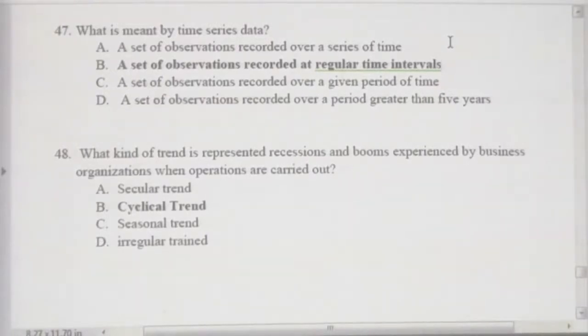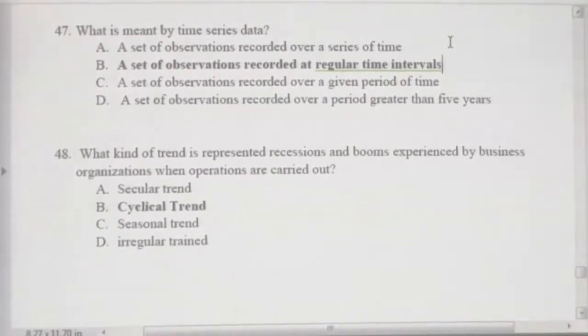If you observe March of the first year, again you have to observe the March of the second year, March of the third year, March of the fourth year, up to March of the 10th year. Why? To analyze the data behavior, you need to have similar data in each year. Therefore, you have to apply regular time intervals. Otherwise, you can't identify the seasonal impact, right? You cannot identify seasonal impact if you do not consider the regular intervals.